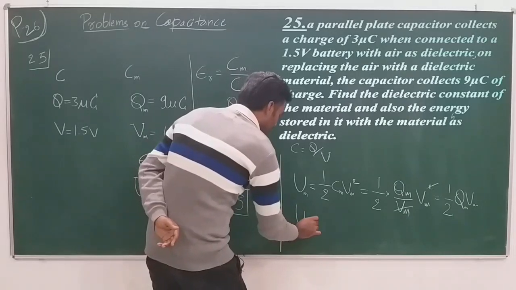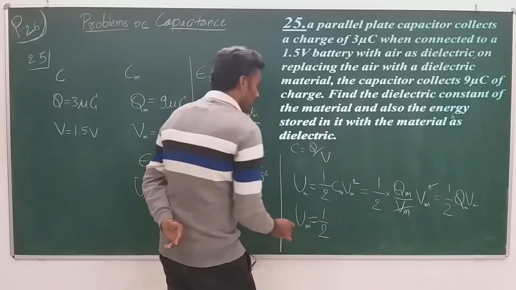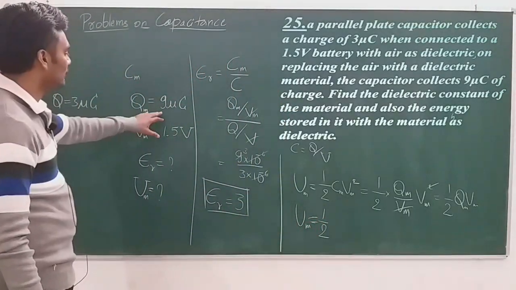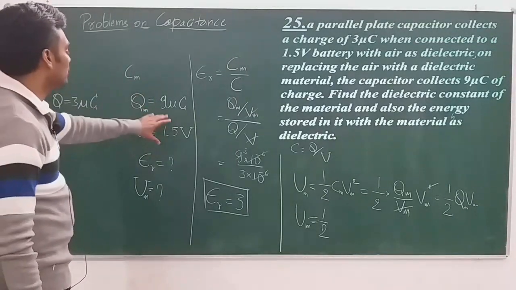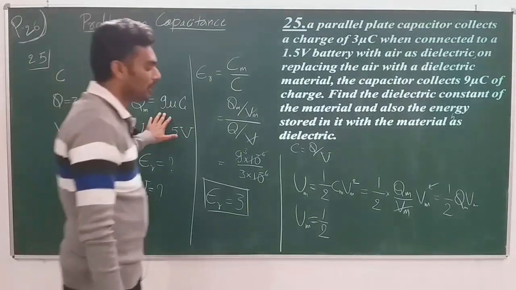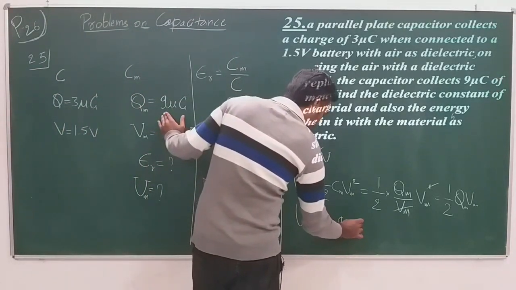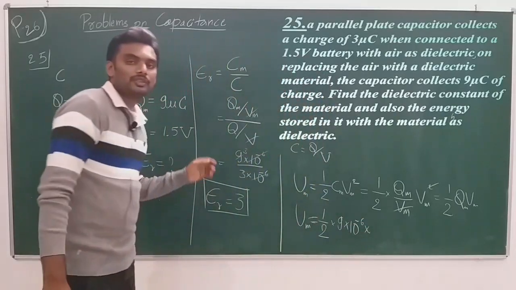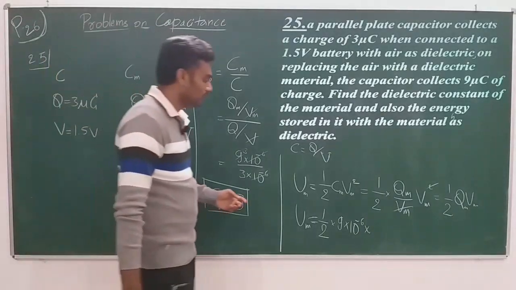So energy stored is equal to half. What is the charge stored in the capacitor when there is a dielectric filled? It is 9 microcoulomb, right? So Qm is equal to 9 microcoulomb, 9 into 10 to the power of minus 6, into the potential difference of the battery to which it is connected, which is 1.5 volt.